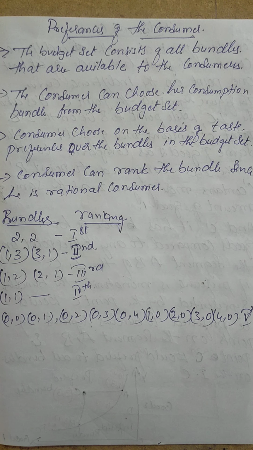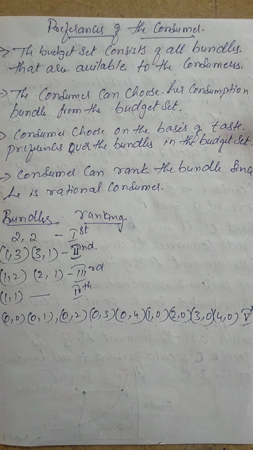Since they are very rational in choosing products, they give their own preferences. Because of these preferences, the level of satisfaction also changes. Let us see how these preferences work and what preferences they are going to give.